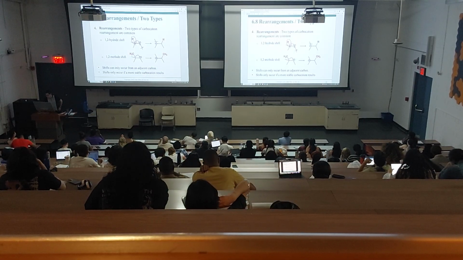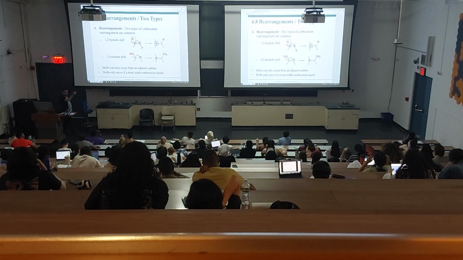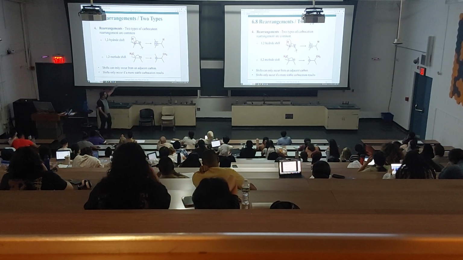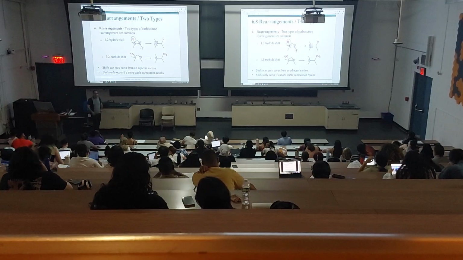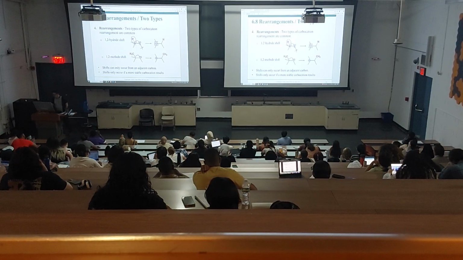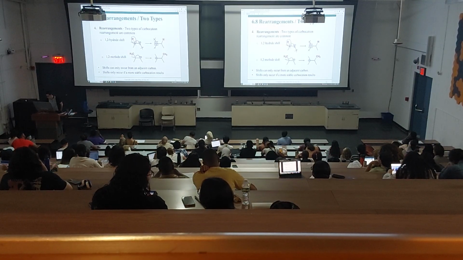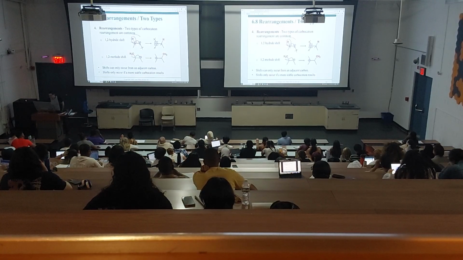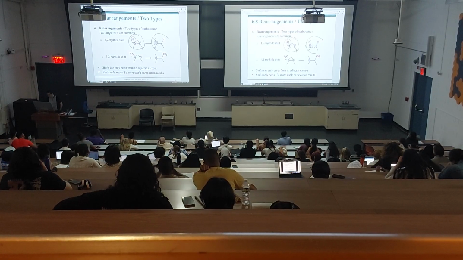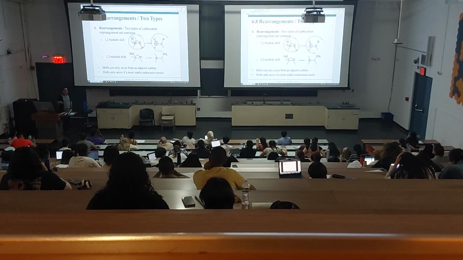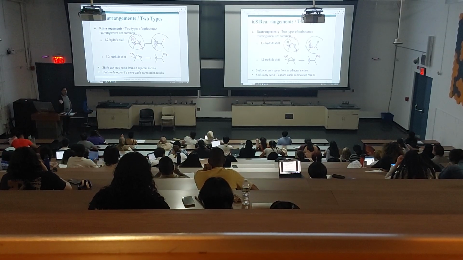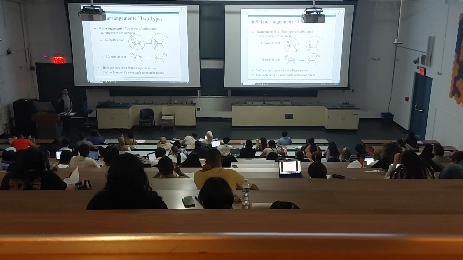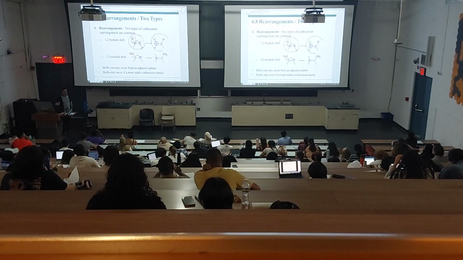Now the positive charge is here, and the hydrogen is on the side. Let's look at this carbocation. How many carbons does this new carbocation have? 1, 2, 3. That makes it a tertiary. We went from secondary to tertiary, so we made the molecule more stable. Does that happen? All the time. This actually happens all the time, because we went from something less stable to something more stable.